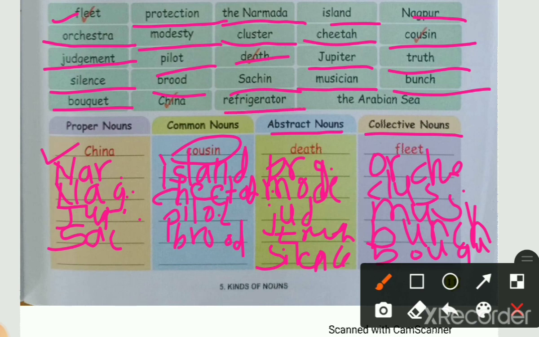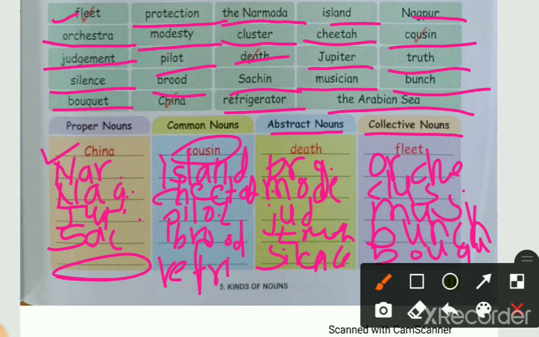Next word is refrigerator. Refrigerator is the same kind of thing. It will come in a common noun. Next is the Arabian Sea. The Arabian Sea will come in a proper noun here.